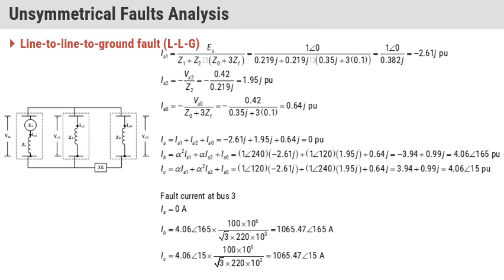Then if we have a double LG fault, our network will look like that, and our currents will also change. You can also judge that in a line to ground fault we have a higher amount of current. Then if we have a line to line fault only, we have a lesser amount of current. But if the fault is connected with the ground also, then again our fault current will increase.